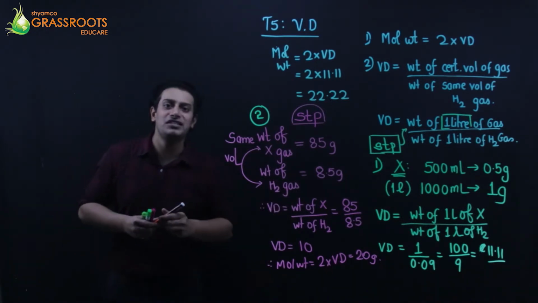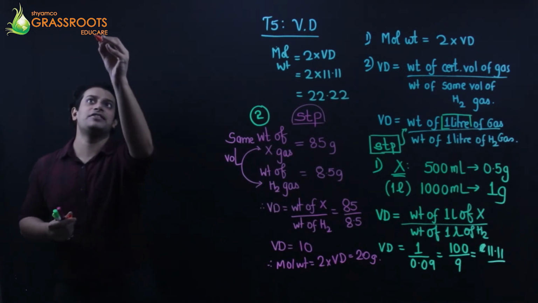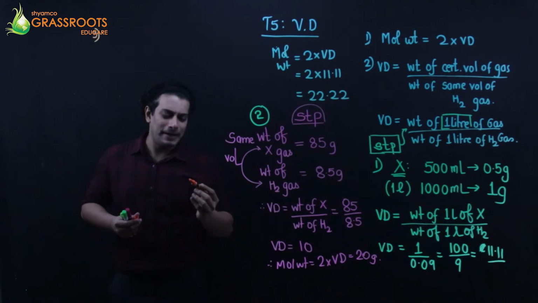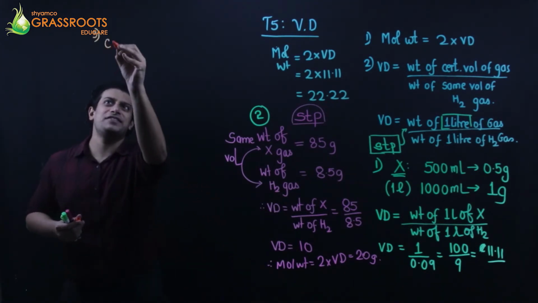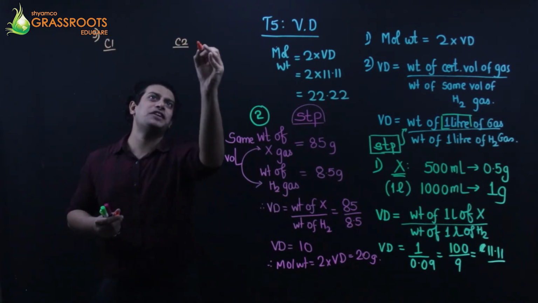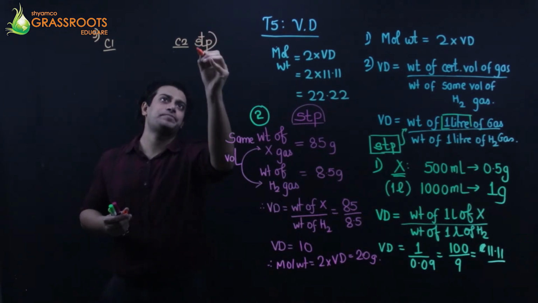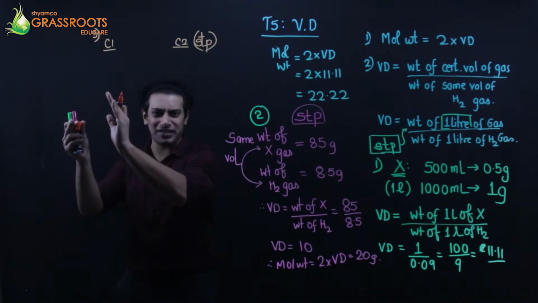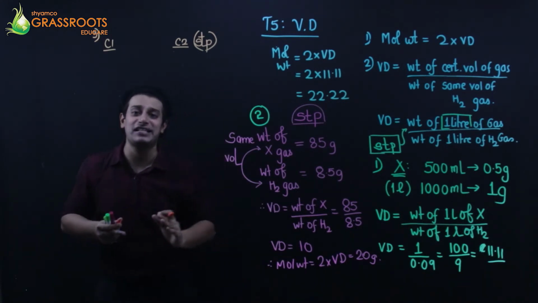So these are my two conditions, my friends. Listen, for the third one guys, two cases. One of the case is at STP and one is a normal case, a gas which is at certain conditions and the same gas at STP.